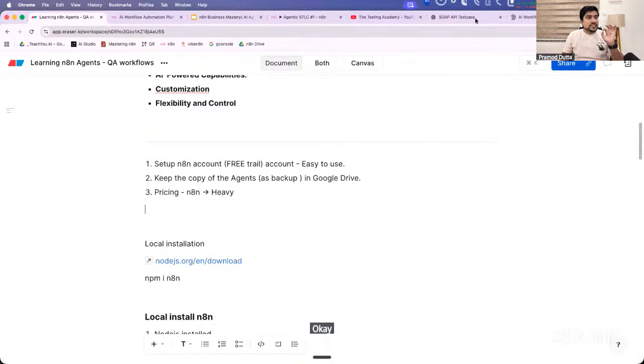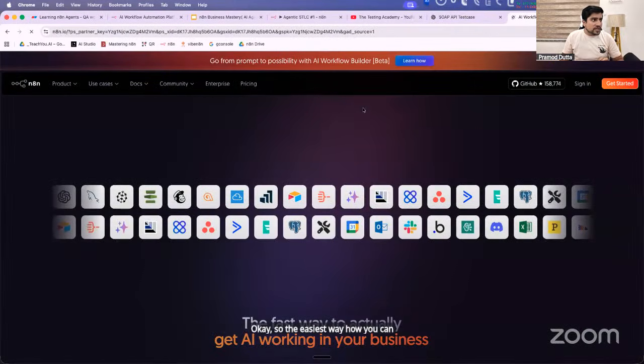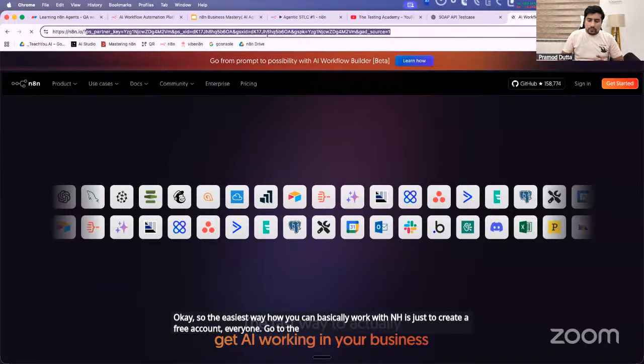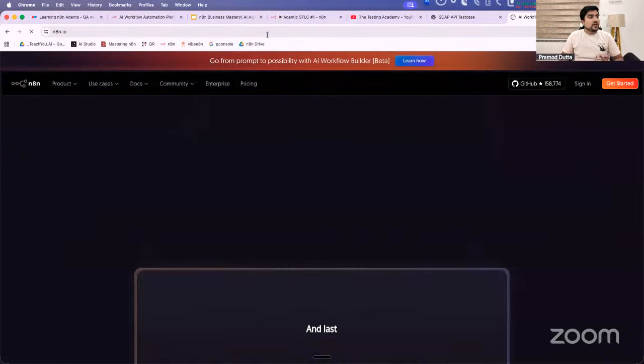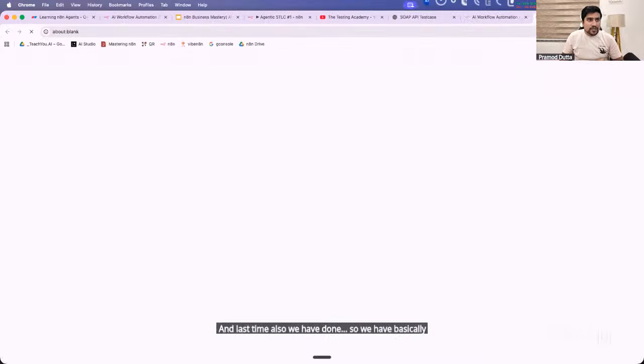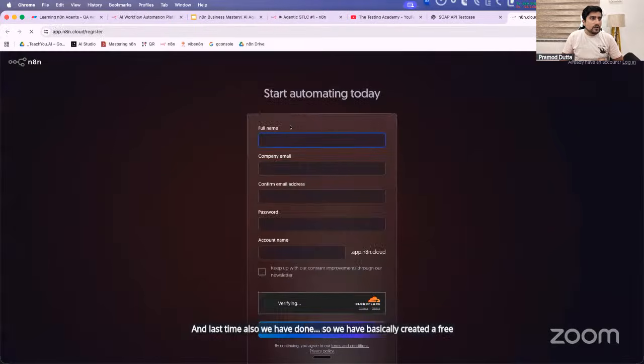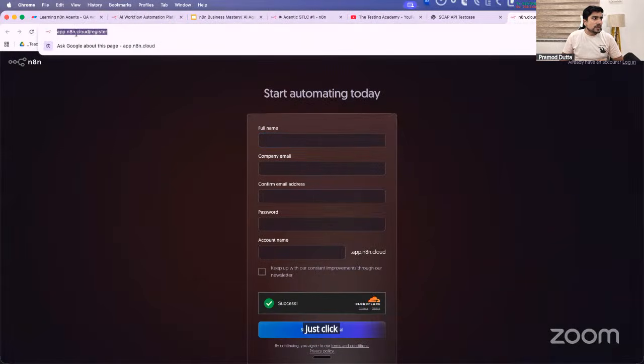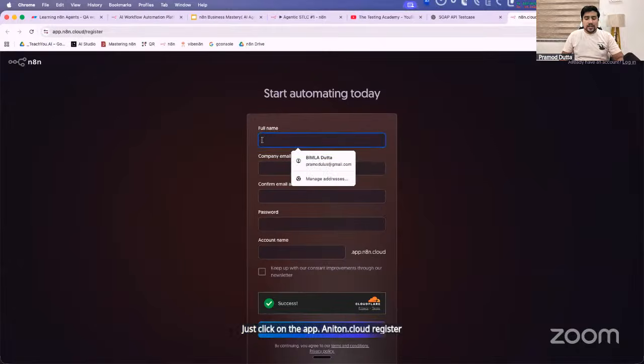The easiest way to work with n8n is just to create a free account. Everyone, go to n8n.io, and last time also we did this, we created a free account. How can you create a free account? Just click on app.n8n.cloud register. Just create your free account, everyone.